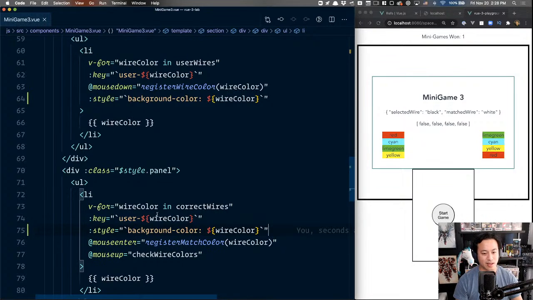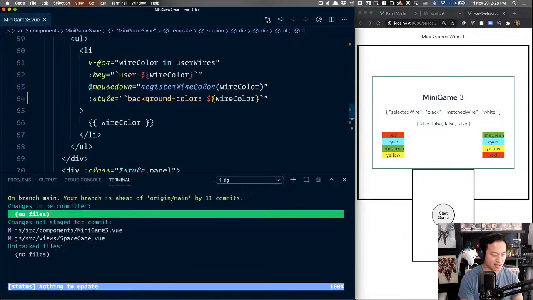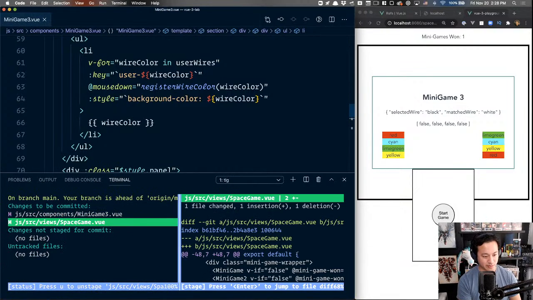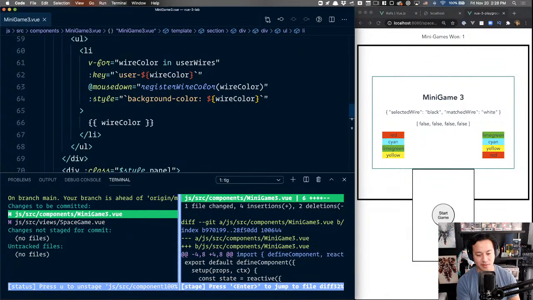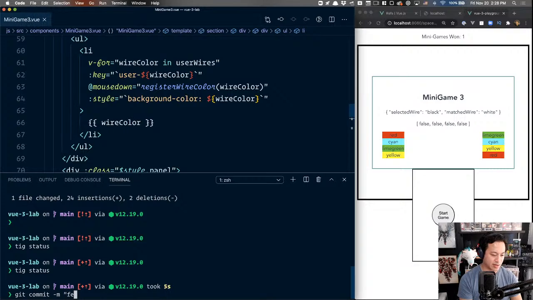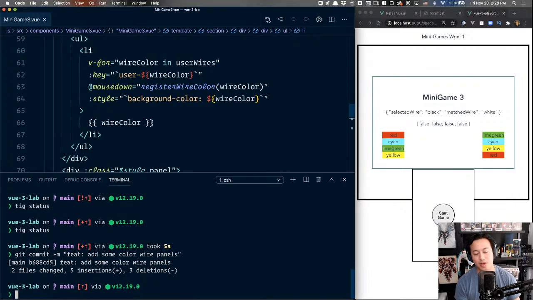Let me go ahead, this is a nice small change. Oh wait, I don't want to commit what I did, did I commit what I did? All right, so these two are going to go in, and then we're going to say feature: add some color to wire panels.